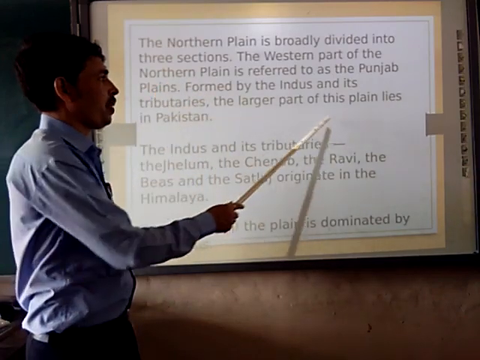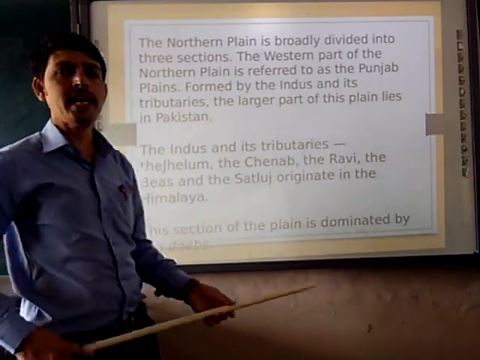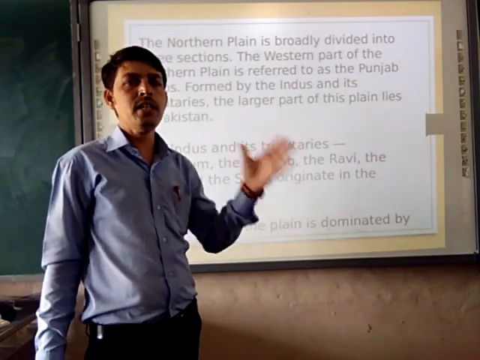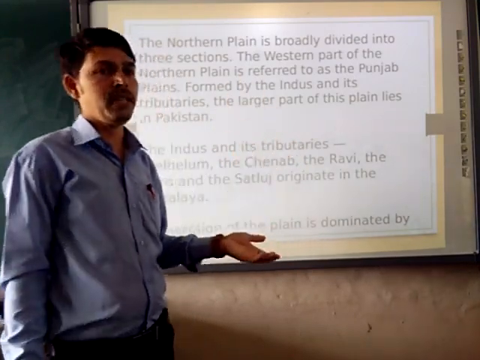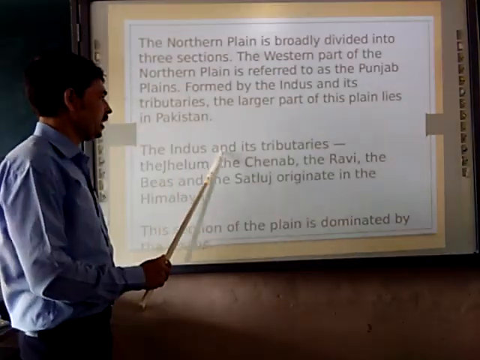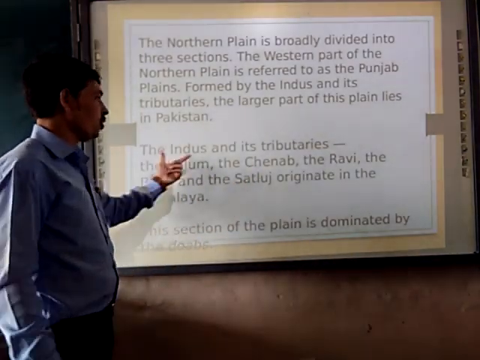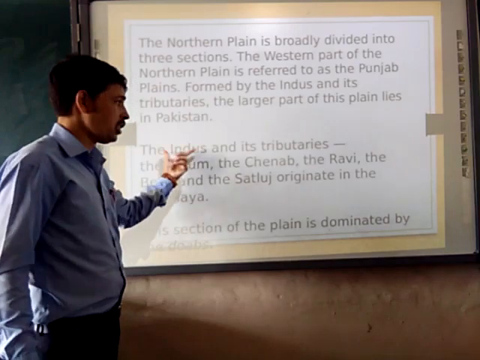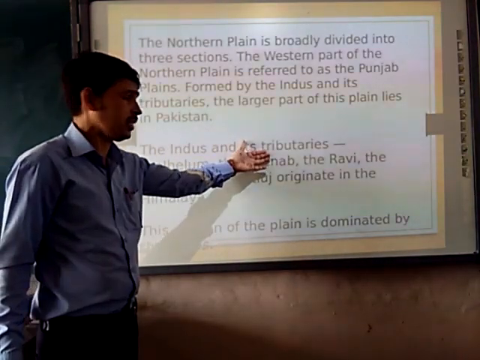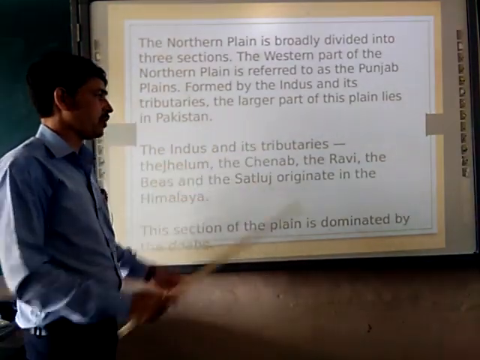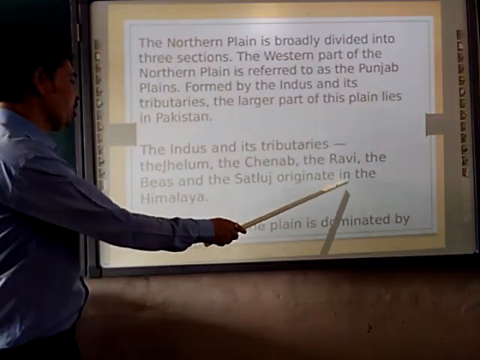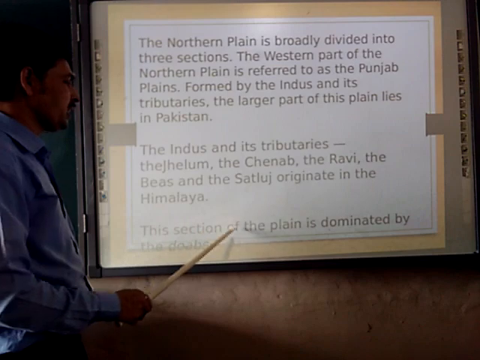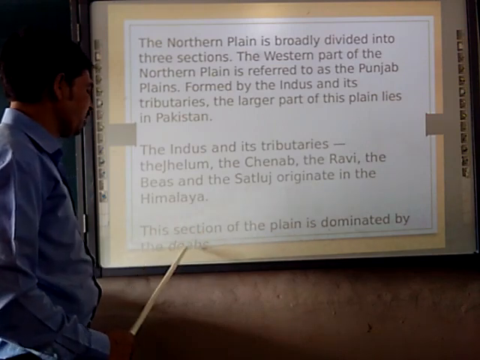Then the largest part of this plain lies in Pakistan. As I have shown you in the figure, the largest part moved into Pakistan after the partition of India. The Indus is one single river, and its tributaries are other rivers: Jhelum, Chenab, Ravi and Satluj, which originated in the Himalaya. This section of the plain is dominated by Doab.